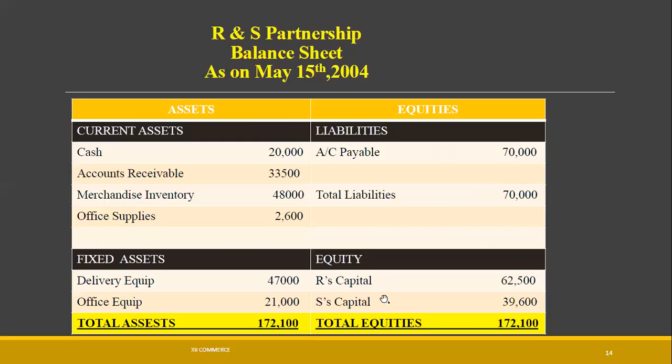We have the equity part here, Mr. R's capital and Mr. S capital, as we have calculated from the journal entry. So your total assets are equal to your total equities. This is your required part from the examination perspective. You have only two requirements, the journal and the balance sheet.